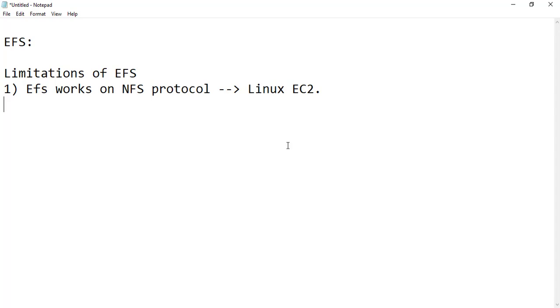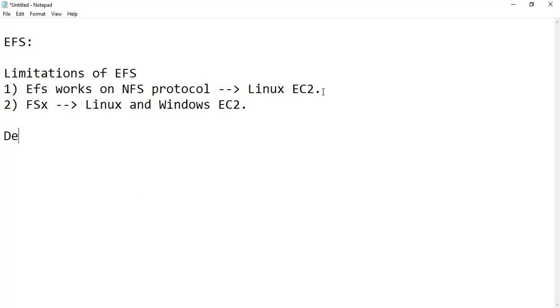Okay, and if I want to work with Windows EC2 as well, then EFS will not work here, so I'll go with FSx. This works for both Linux and Windows EC2. Okay, so let us go and see how it works in a demo.